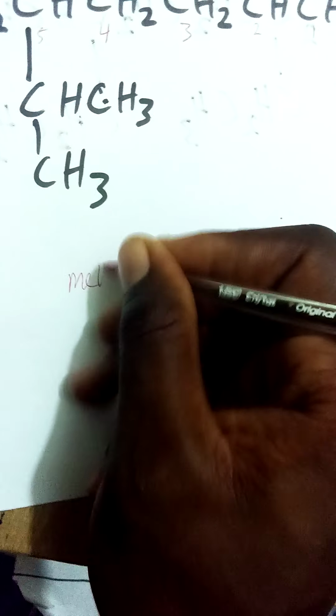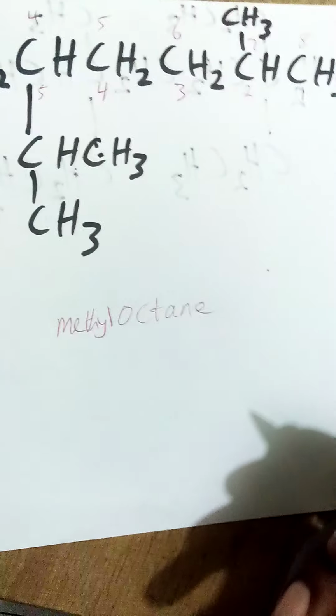So you have a methyl here. I'll put methyl here. This methyl has a calibration of 2. You have 2 here. Then this is propyl, so I'll put propyl here, with another hyphen, propyl. You get it?